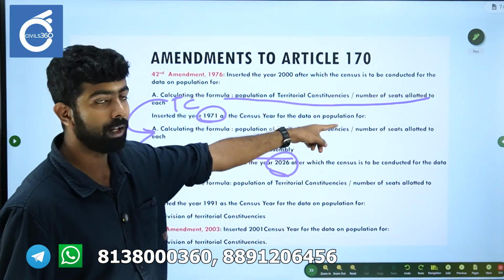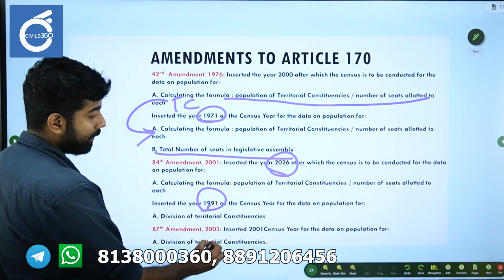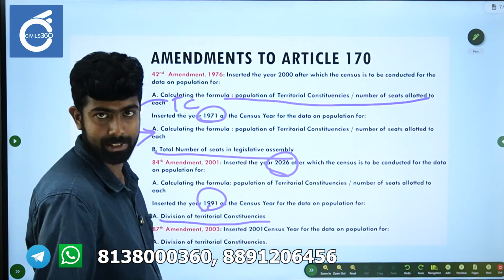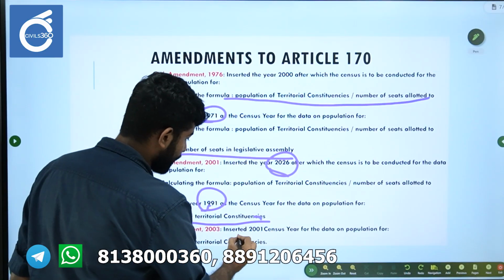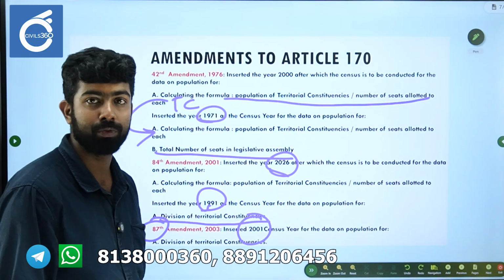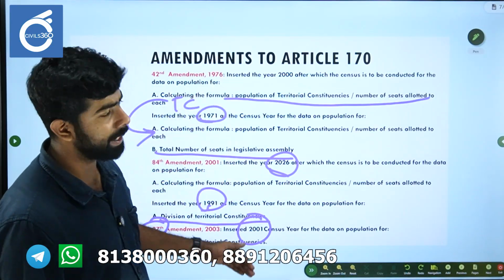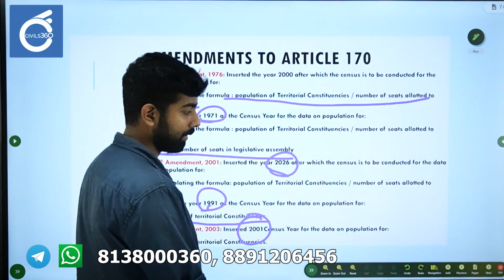Then they inserted the year 1991 census for the data on division of territorial constituencies. That was allowed. The 87th says the 2001 census will be used for division of territorial constituencies. So same thing. Article 81 goes the same way as well.